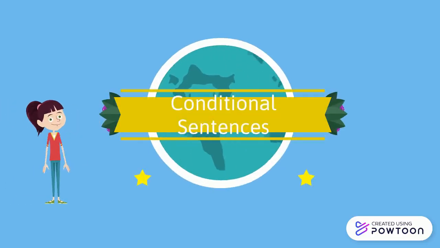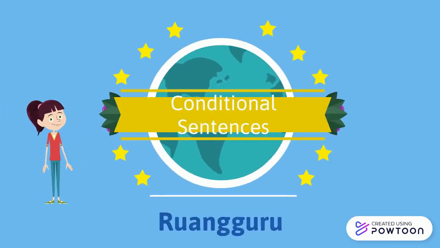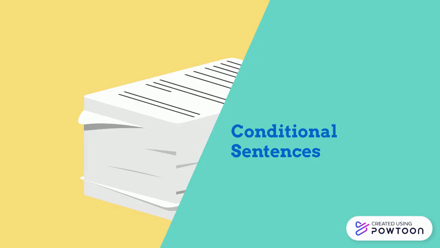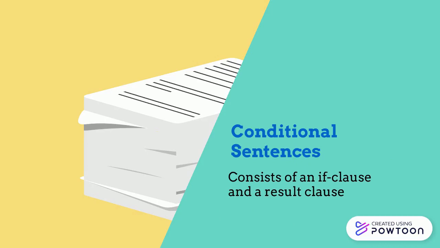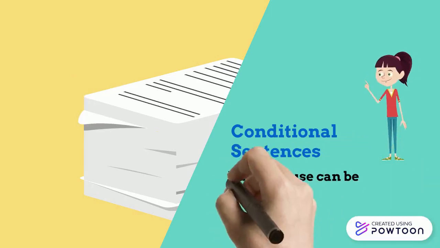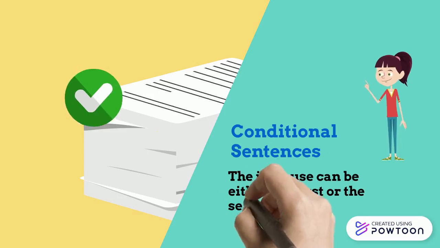Hello guys, today I'm going to explain to you about conditional sentences. Conditional sentences typically consist of an if clause which presents a condition and a result clause. The example is, if it rains, the streets get wet. The if clause can be either the first or the second part of the sentence.